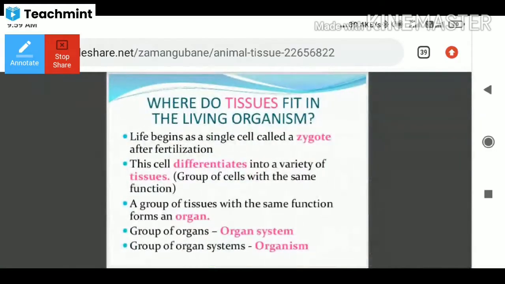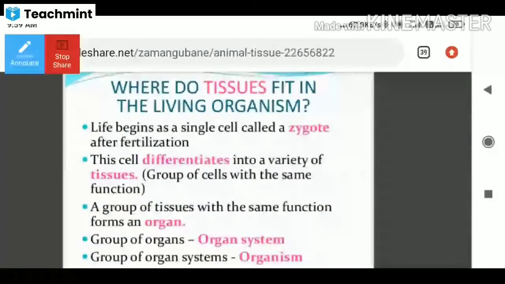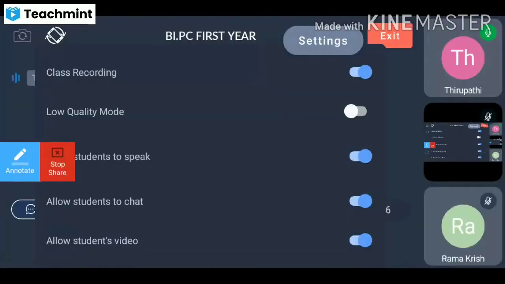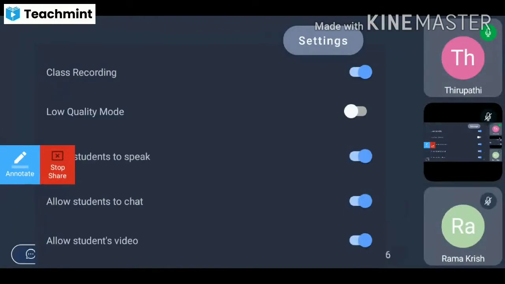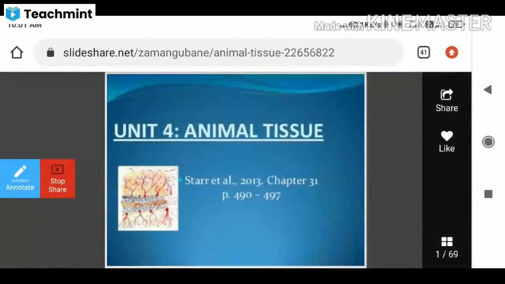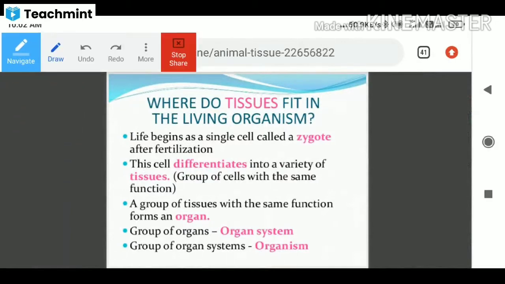What are the contents in this topic? First, where do tissues fit in the living organism? This is the most interesting question. We know the living organisms are made of... this is the animal tissues, and I ask you the question: where do tissues fit in the living organism? Here we have some specific questions.